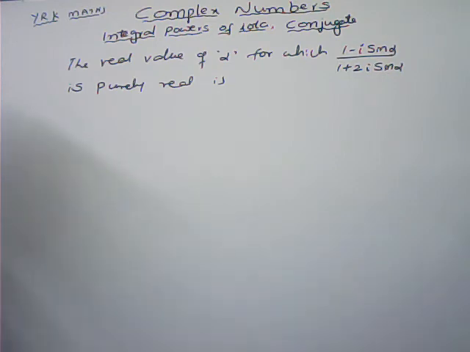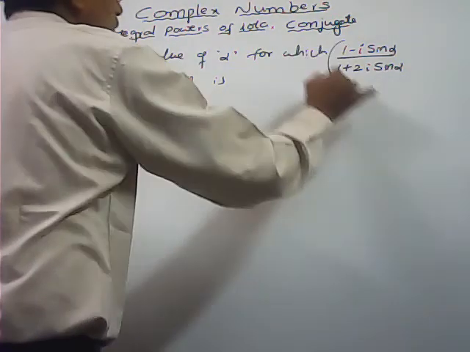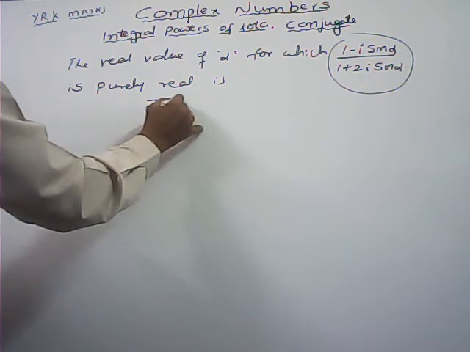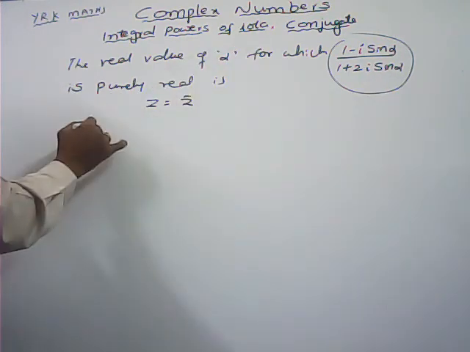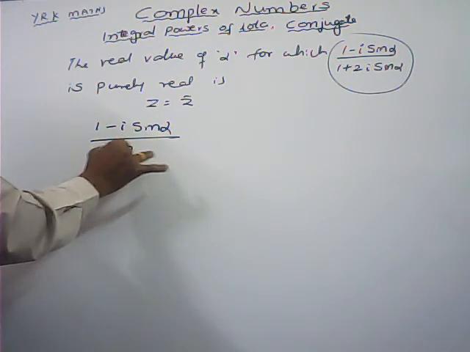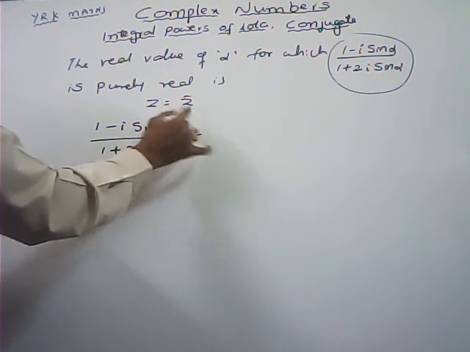One more. Here, the real value of alpha for which (1 minus i sin alpha) by (1 plus 2i sin alpha) is purely real is. Now in the conjugate properties we discussed one thing: if z is purely real, z is equal to z bar. Here this is one of the complex numbers. If z is purely real, z is equal to z bar. So the given complex number, 1 minus i sin alpha upon 1 plus 2i sin alpha, is equal to z bar.